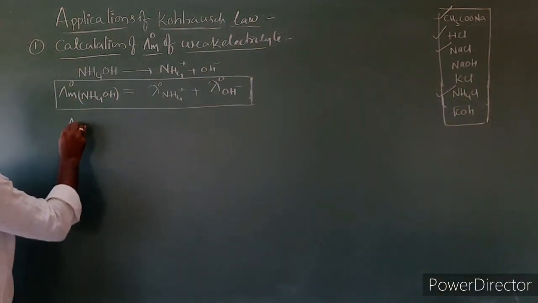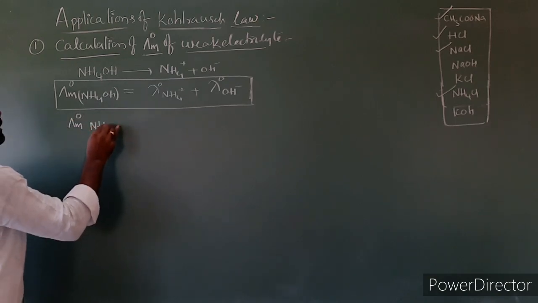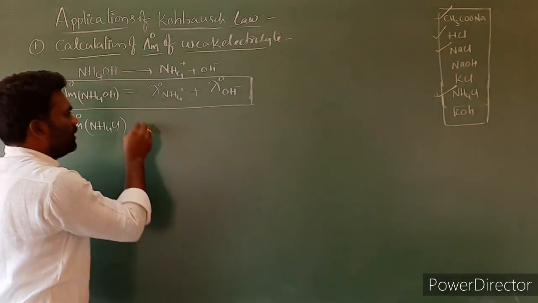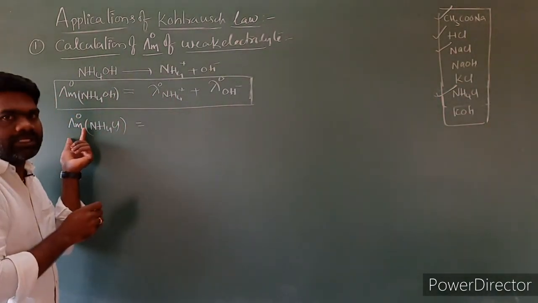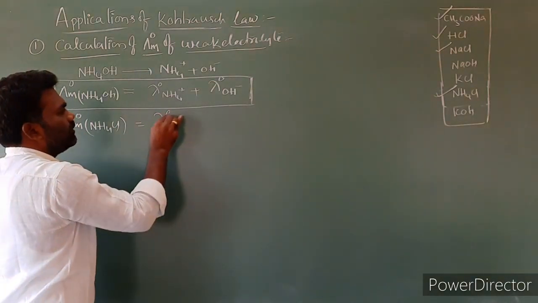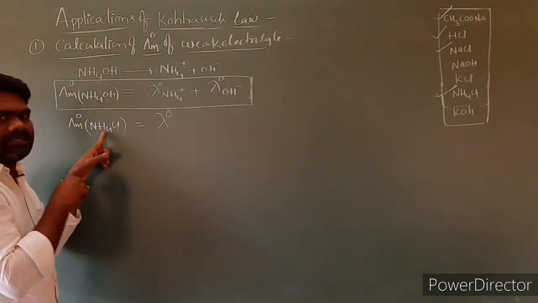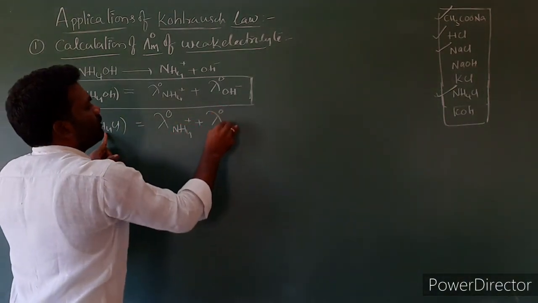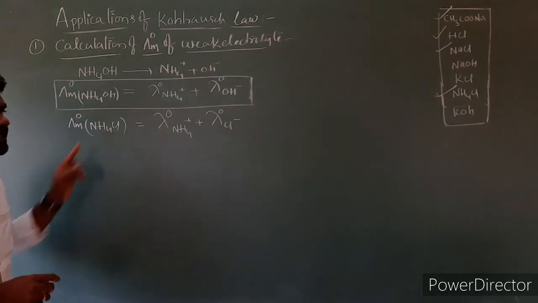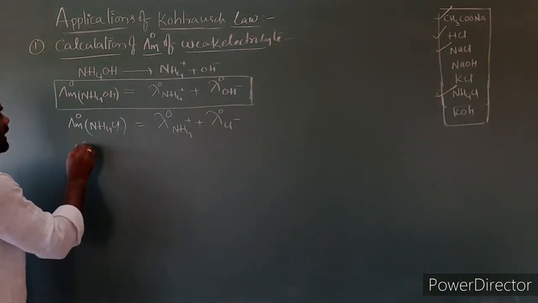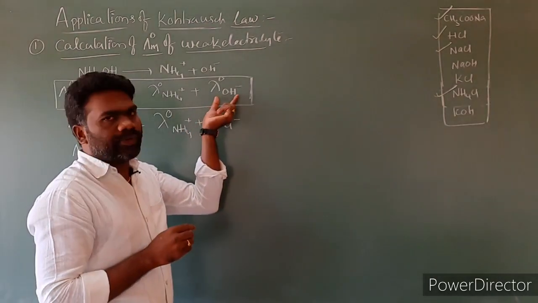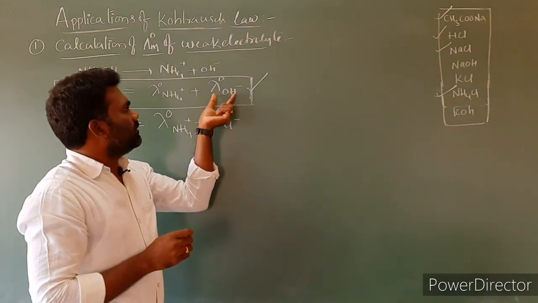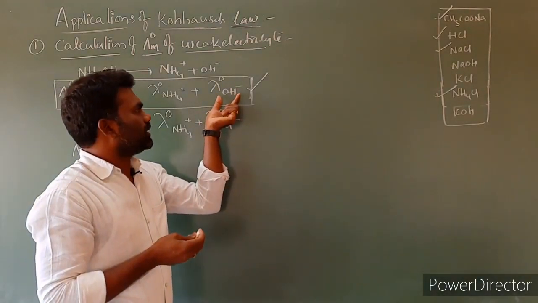First I am taking lambda m naught of NH4Cl. For this case we write the limiting representation of limiting molar conductivity. That means lambda naught, what will we get? NH4 plus Cl minus: lambda naught NH4 plus, lambda naught Cl minus, isn't it? And we have to select another strong electrolyte that contains OH minus. This is our basic equation. According to this equation we are taking them.